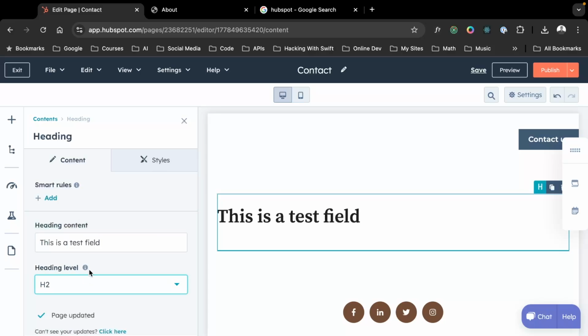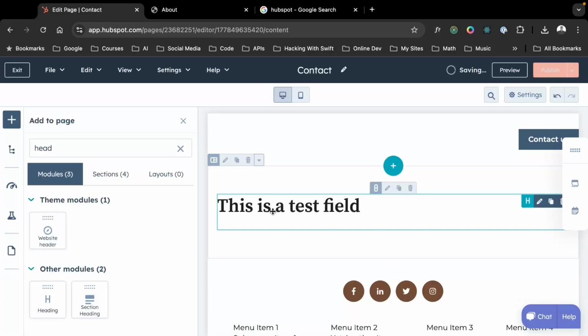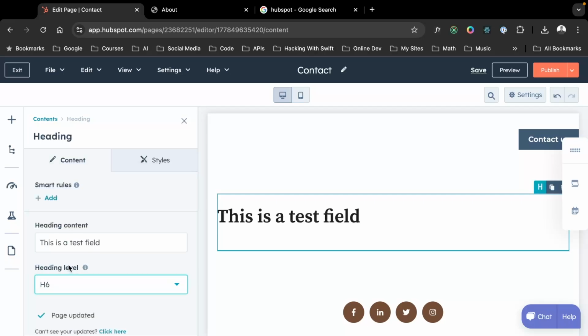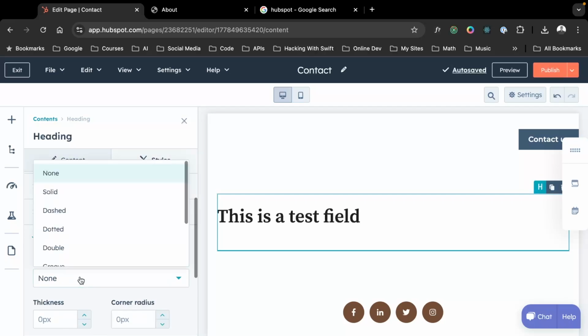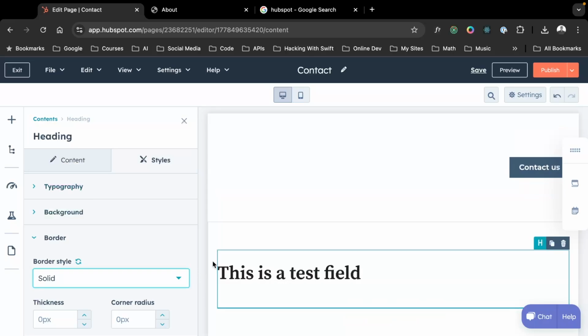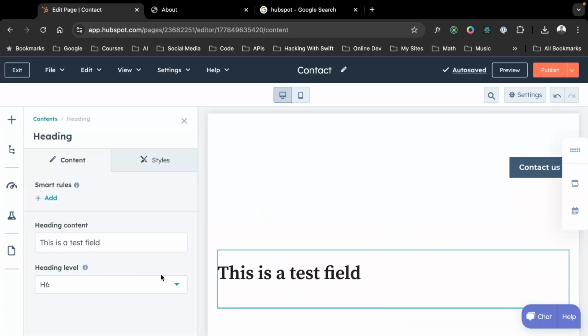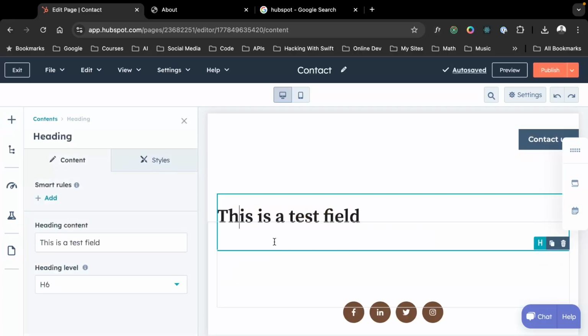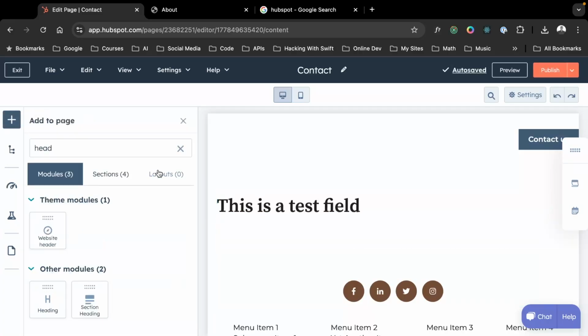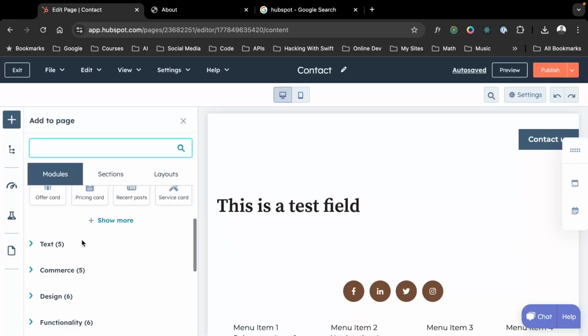I can select the H level that this is at, right? If I want this to be an H3, if I want this to be an H6, I can also modify the styles. I can say I want to have a solid border around this widget, and a border appears, right? I can also press Control-Z, and that border disappears. So if I click a module or add another module, right? I can add many different things.